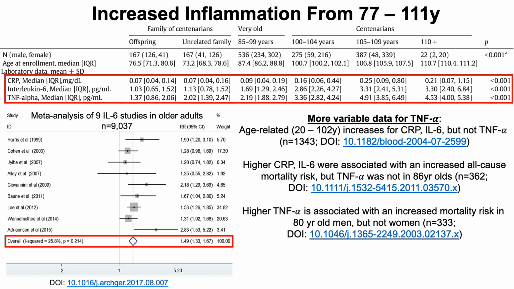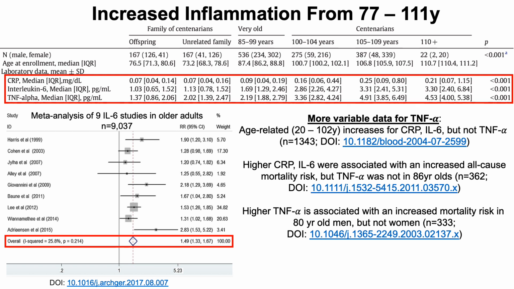Now, in contrast, the data for TNF-alpha is a little bit more variable than the CRP and IL-6 data. So first, age-related increases for CRP and IL-6, but not TNF-alpha, were found in the first study. And then higher IL-6 and CRP were associated with an increased all-cause mortality risk in the next study, but not TNF-alpha.